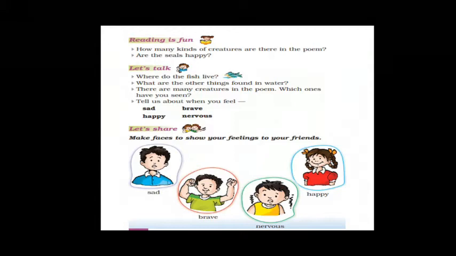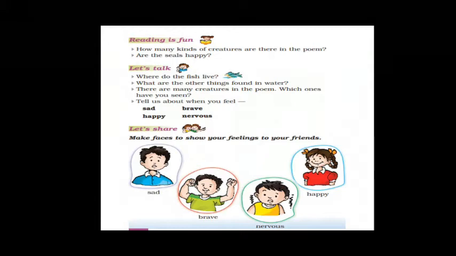What are the other things found in water? There are many things found in water like sea creatures. You can see the plant, you can see the oyster, you can see the shells, herbs, lots of things you can find in the water.